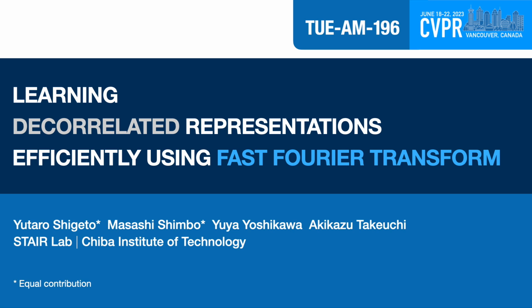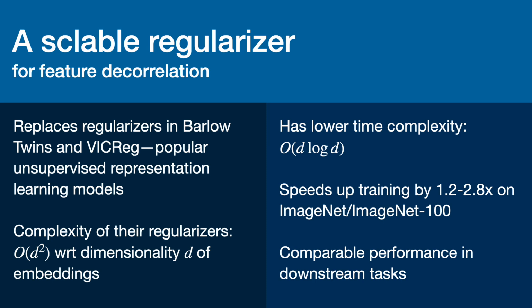I'll be introducing our work, learning decorrelated representations efficiently using fast Fourier transform. In this work, we propose a scalable regularizer for feature decorrelation. It is intended as a replacement for those employed in Barlow Twins and VIC-Reg, two latest representation learning models. Their regularizers are effective but do not scale well with high-dimensional embeddings. Our regularizer not only has lower asymptotic time complexity, but also speeds up training by 1.2 to 2.8 times on the ImageNet and ImageNet 100 datasets. Importantly, it also maintains comparable downstream performance.